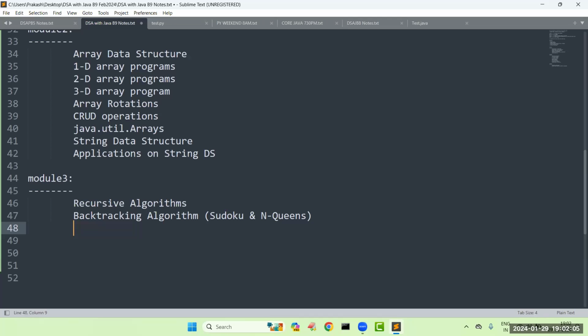Sir, after this we are going to see sorting algorithms also. We have different types of sorting algorithms, like bubble sort, selection sort, insertion sort, shell sort, radix sort. Those are the things we are going to cover. Next, and after that, divide and conquer algorithms.